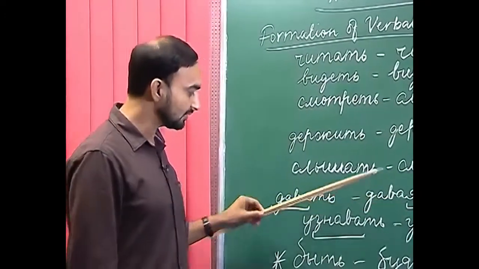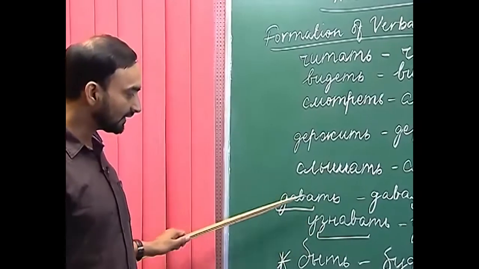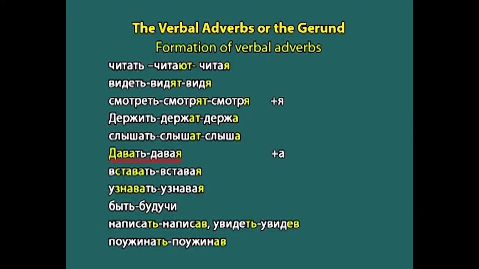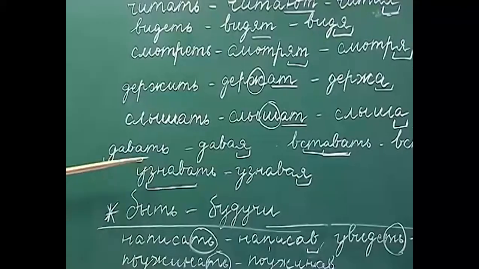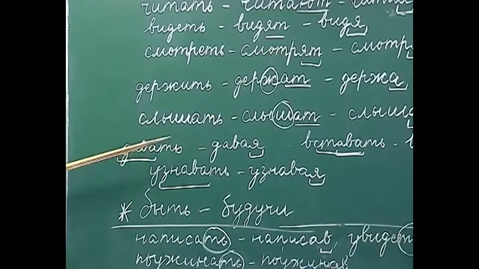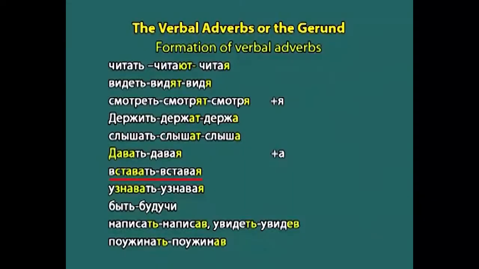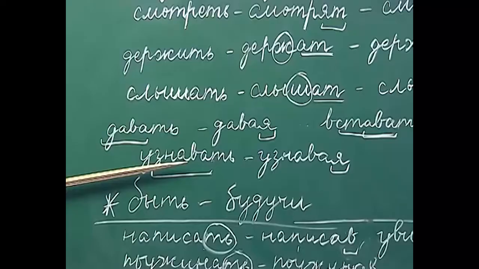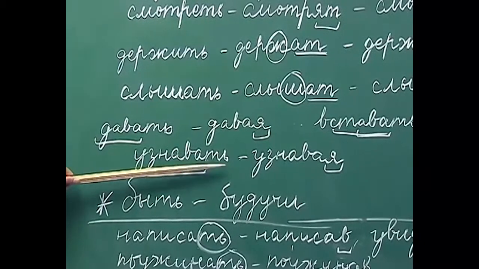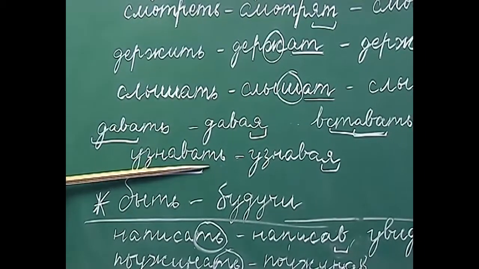Now, there are verbs with the endings dava, stava or znava. For example, davat, when we drop the ta and soft sign we get dava, stavat, when we drop the ending we get stava, and when we drop the ending here ta and soft sign we get uznava.